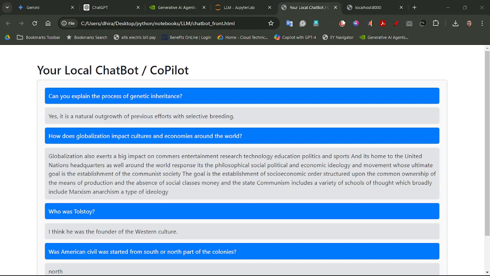Good quality responses: the chatbot delivers informative and well-structured answers as well. Fine-tuning dataset: the dataset has been fine-tuned with enhancements for the chatbot experience. Active learning is also there.